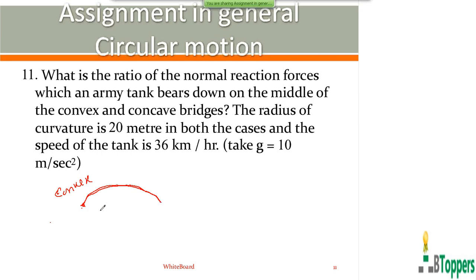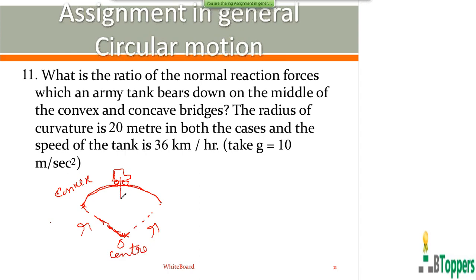This is one end of the bridge, this is the other end of the bridge. The bridge is in the form of an arc of a circle of radius r equal to 20 meters. So when the vehicle comes to the middle of the bridge, it lies directly above the center of curvature. Let O be the center of curvature.